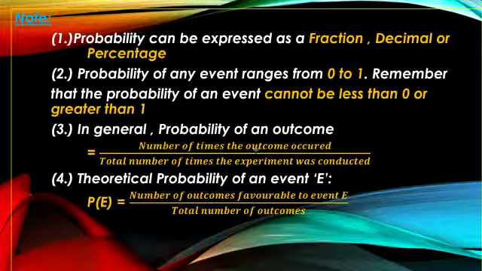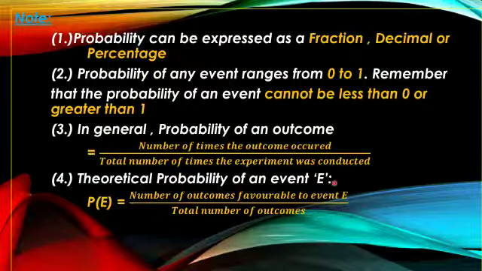In general, probability of an outcome is the number of times the outcome occurred over the total number of times the experiment was conducted. Suppose 5 times you have conducted tossing a coin, means 5 is the denominator. And out of 5 times you got 3 times the head, means the probability of getting head is 3 by 5. Probability of getting tail is 2 by 5. Like that you have to write.